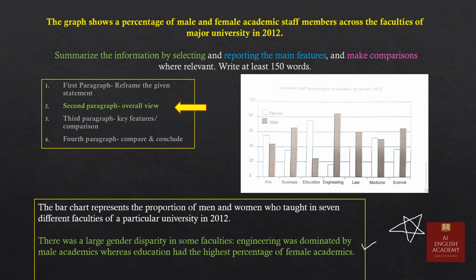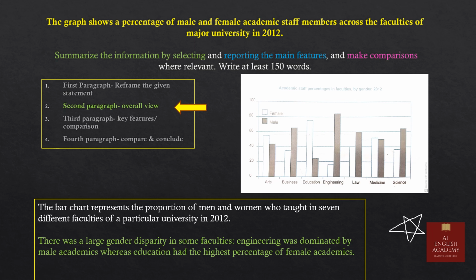In the second paragraph, first line, you can see there was a large gender disparity in some faculties. Then here is a colon sign that shows I am using punctuation also. So my grammatical range which I am using, it should vary. It should not be same all through the writing task. I hope second paragraph is clear.